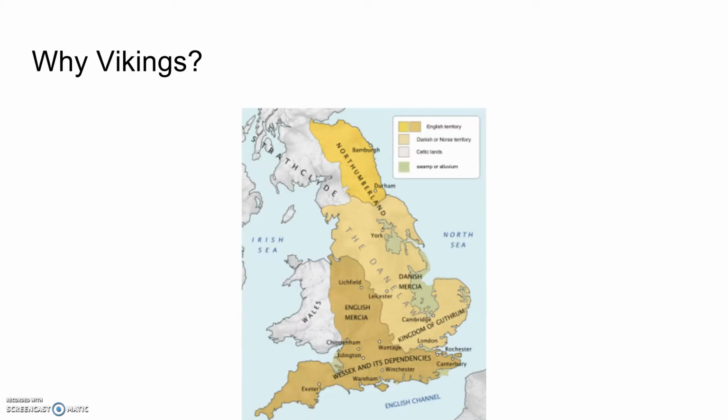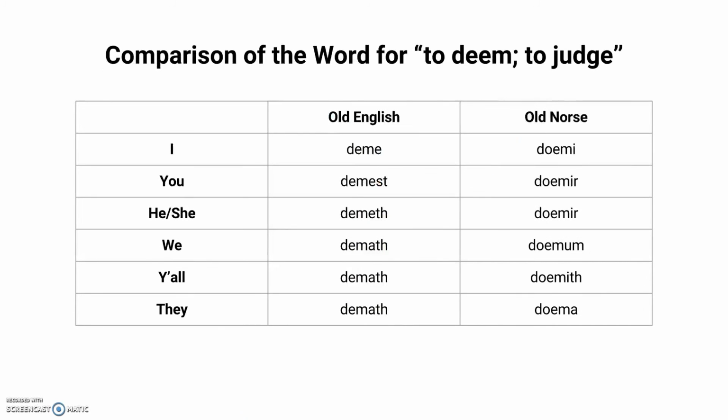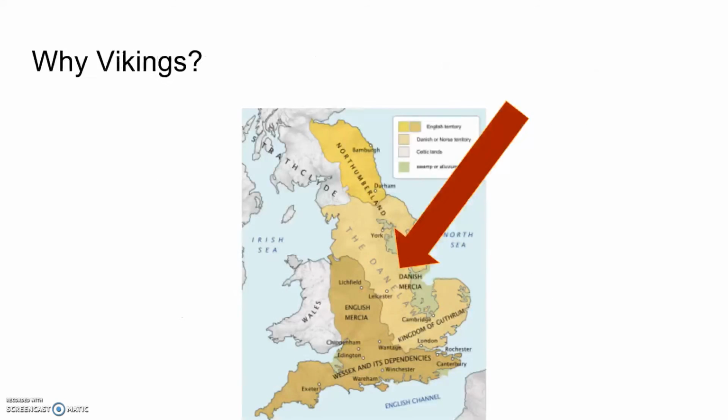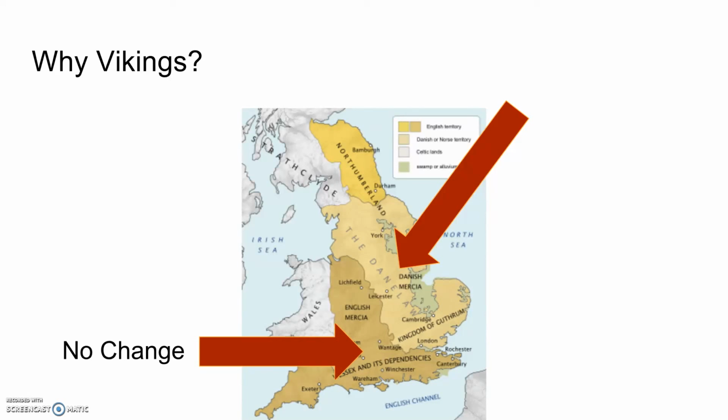There are many reasons that led us to believe that the grammatical changes were caused by the Vikings. Many groups invaded England, but none were as numerous as the Vikings, and none of them stayed that way. The changes were also first spotted in Northumbrian English, the Danelaw. In the chart, the endings have all become relatively the same. These changes were not present in Wessex, the mainly Anglo-Saxon region at the time. This leads us to believe that the Vikings were the cause of these changes.